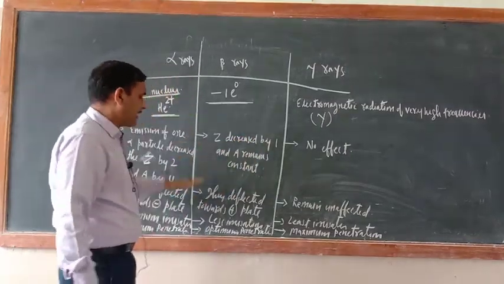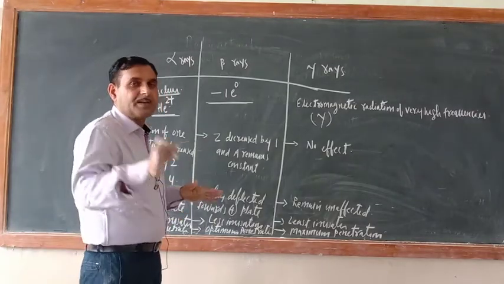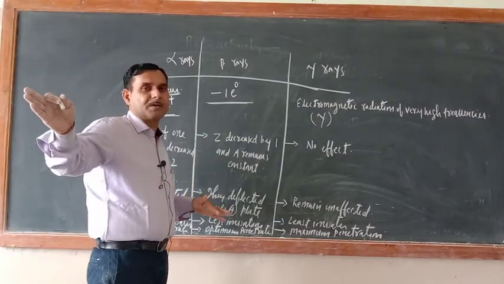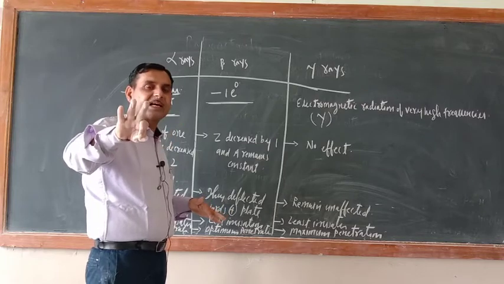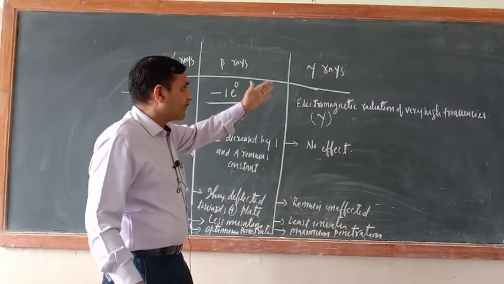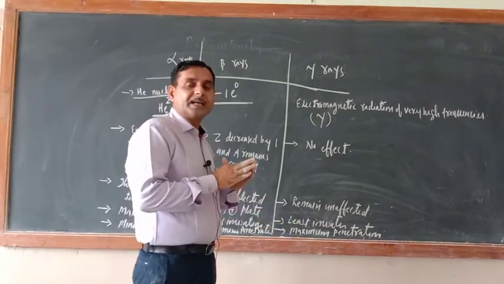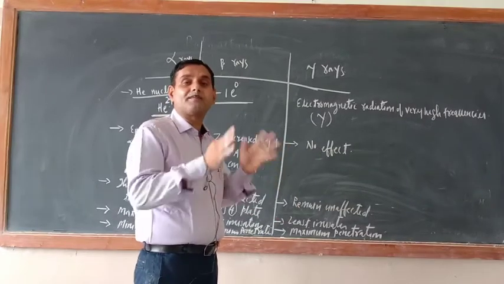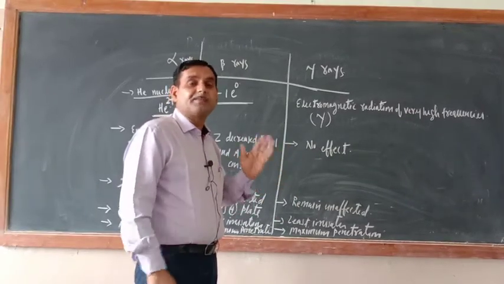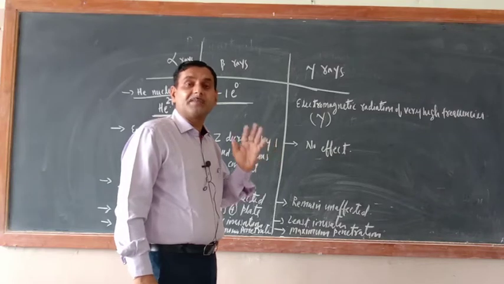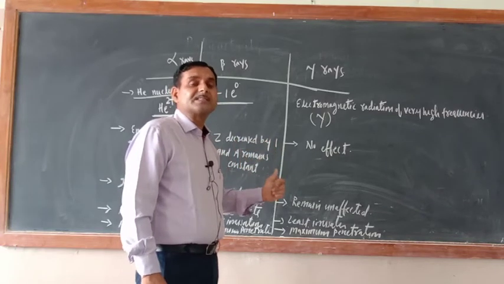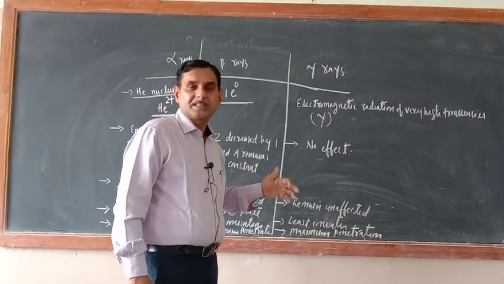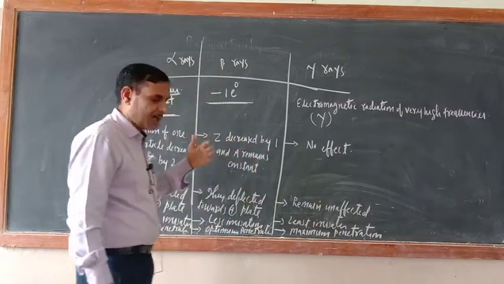Similarly, beta rays will be deflected toward the positively charged plate. It means beta rays carry the negative charge. What about gamma rays? Gamma rays remain unaffected by both types of plate. They will not be deflected either side. It means they are without charge. They are neutral, without charge.